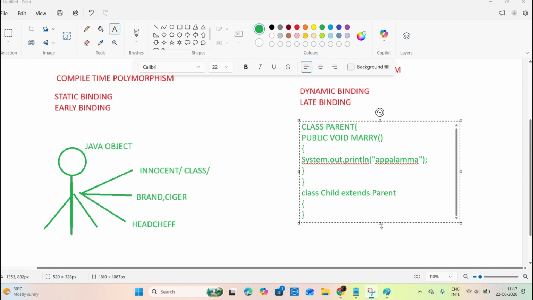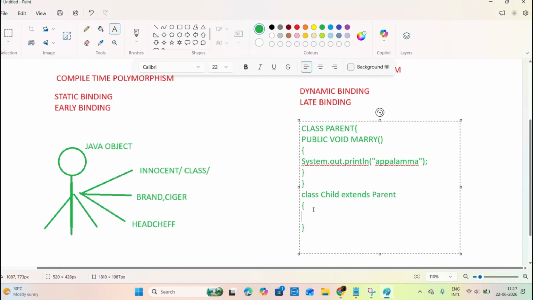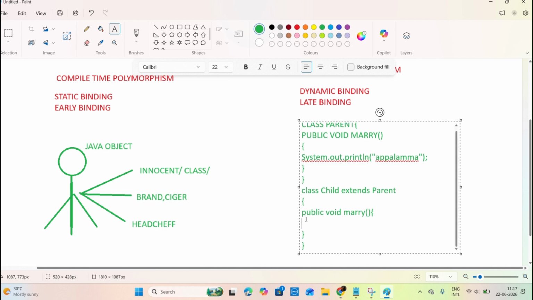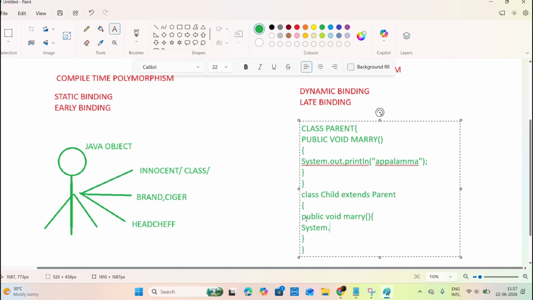Now listen. In the child class, child extends parent. The child wants to marry, but he doesn't want Appalamma, right? So for that he is accessing the marry method. In the child class we can access whatever properties are available in the parent class. So I take public void marry method, overriding the marry method, because he doesn't want Appalamma. System.out.println: he wants someone like Rashmika Mandanna. Are you able to understand what I am saying?